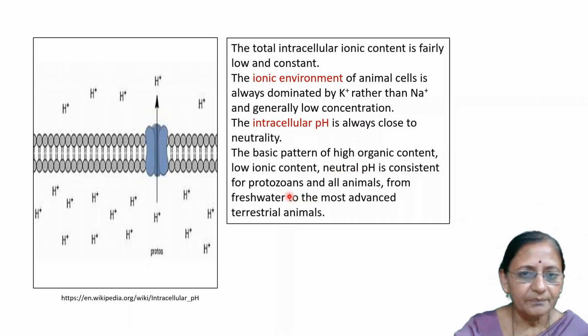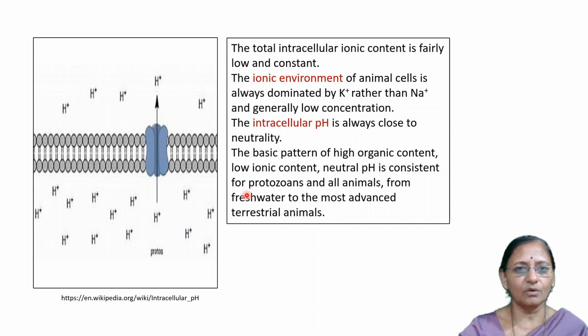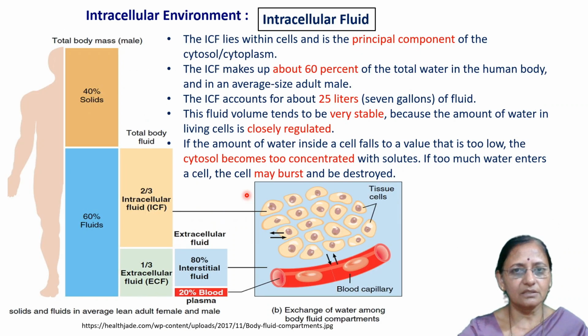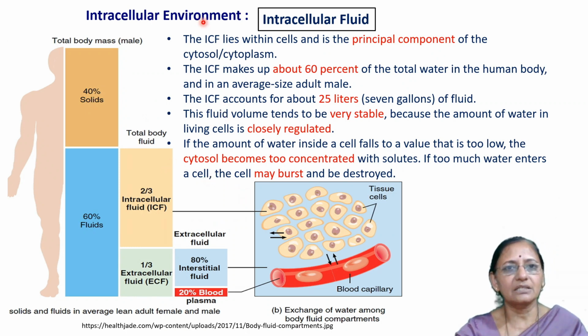You understand this? That is the intracellular environment of animals. With the help of these three slides, you have learned the characteristics of the intracellular environment, or intracellular fluid, which is present inside the cell.